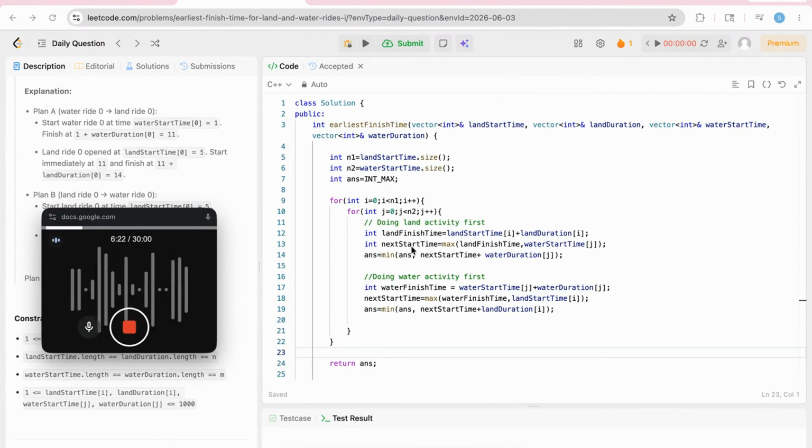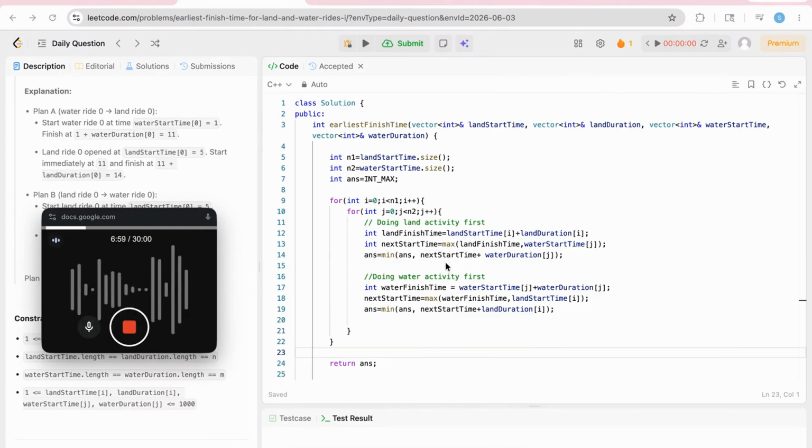Now we'll find the time at which the next activity can start, because it might be possible that our land activity is completed but the next slot is not available for the water activity. We might have to wait. So we'll take the maximum of the land activity finish time and the water start time for that j for that combination. After that, if the end time we get from this combination is less than the answer we are storing, we'll update the answer.